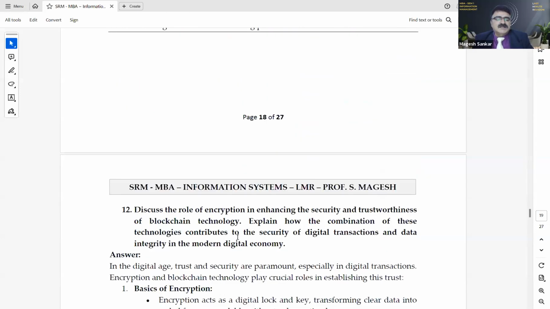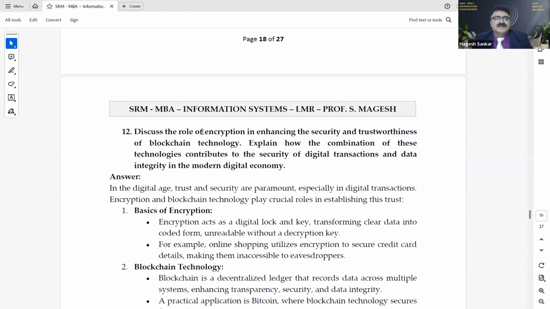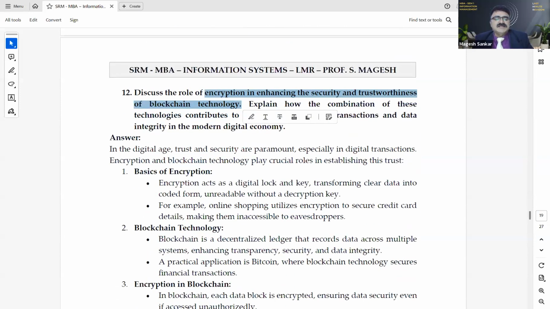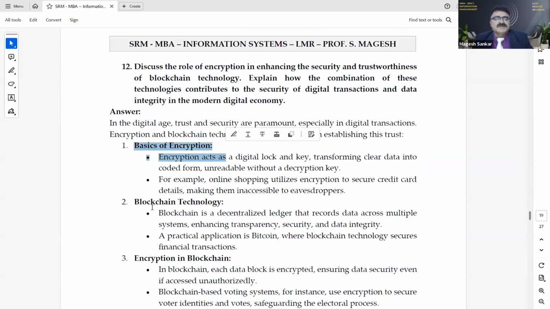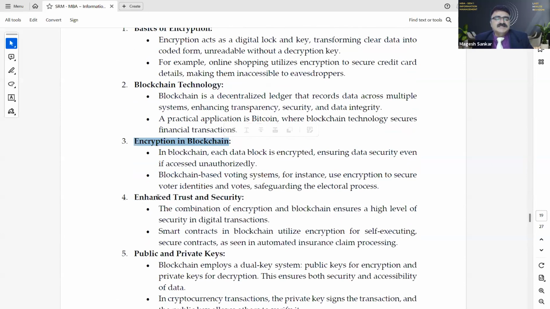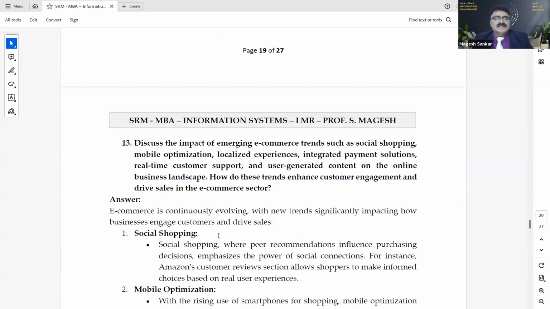Okay. The next one, discuss the role of encryption in enhancing the security and trustworthiness in a blockchain technology. So basics of encryption, blockchain technology, encryption in a blockchain. Enhance the trust, security, public and private keys. Then discuss the importance of emergence of e-commerce trends such as social shopping, mobile optimization, localized experience.